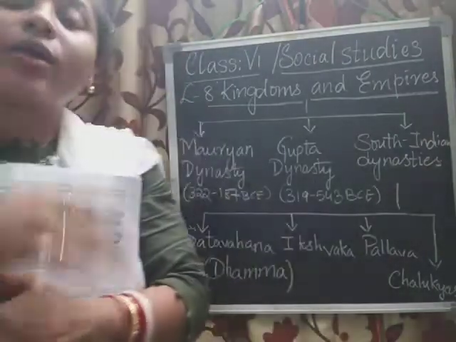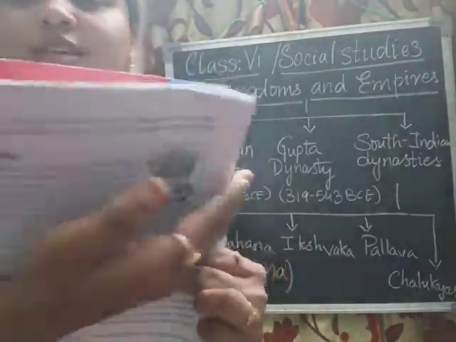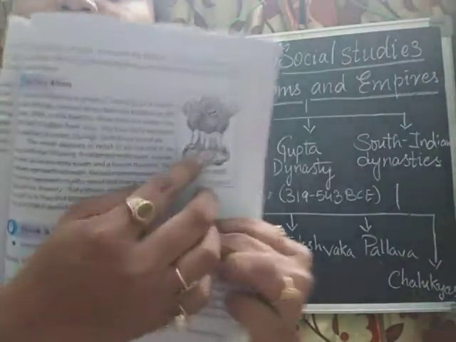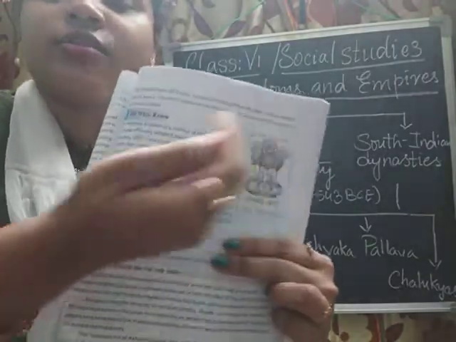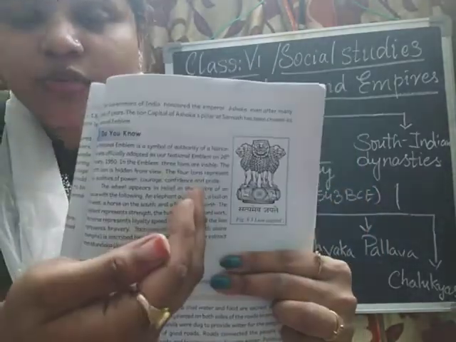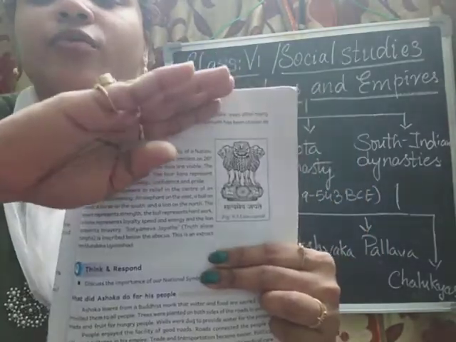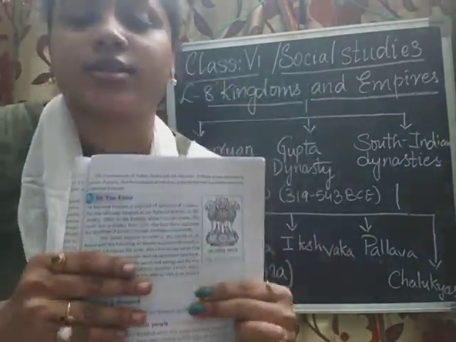Now there are 4 animals in this. Towards the east, at the bottom, you will find an elephant. Towards the west you will find a bull. On the north you will find the lion, and on the south you will find the horse. So these are the 4 animals which are there on the bottom of the national emblem.